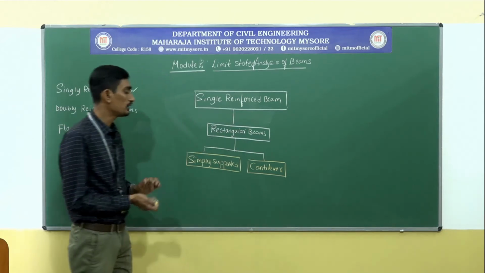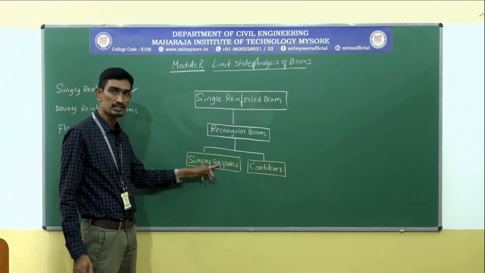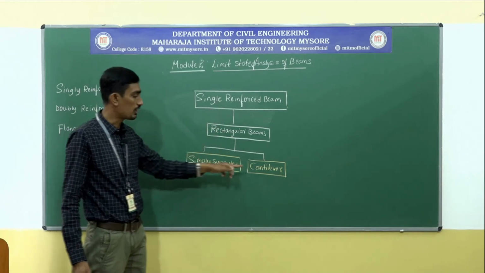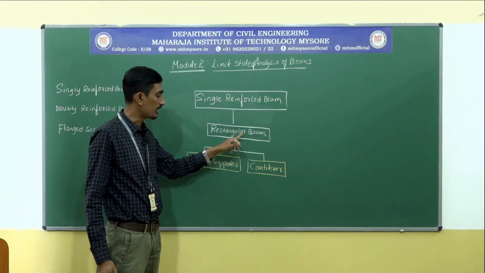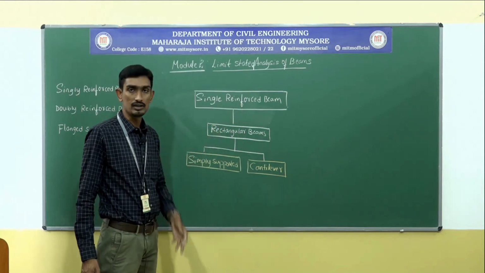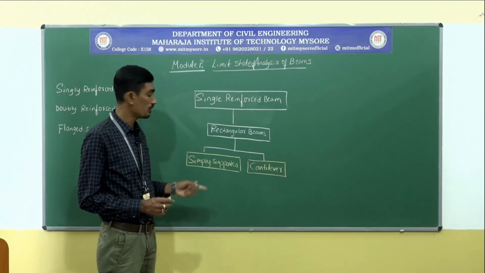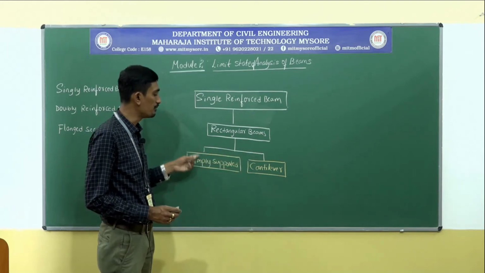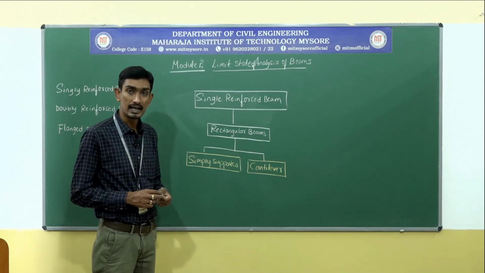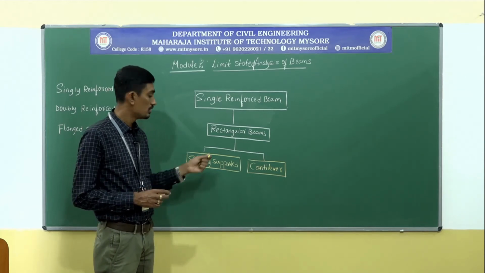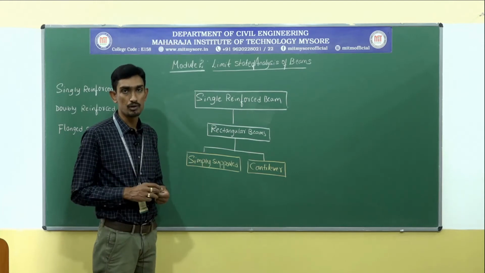So you are going to analyze the simply supported rectangular singly reinforced beam and also the cantilever rectangular singly reinforced beams. Is it clear? For this particular type of beam, we are going to analyze or calculate the shear force or bending moment.